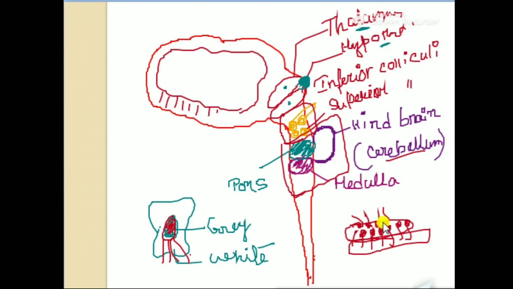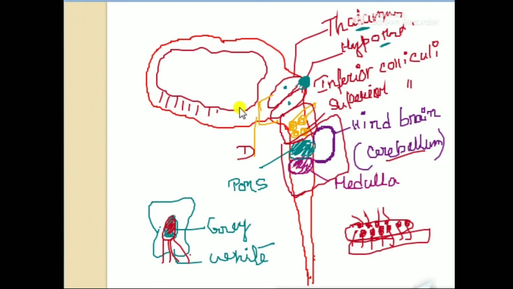The forebrain has one part, the diencephalon, which includes the thalamus, hypothalamus and the pineal body, and the remaining portion is the telencephalon. If we see the structure, this is the half portion of the brain. The brain is divided into two parts, associated with the help of the nerve tract coming from the white matter, known as the corpus callosum.